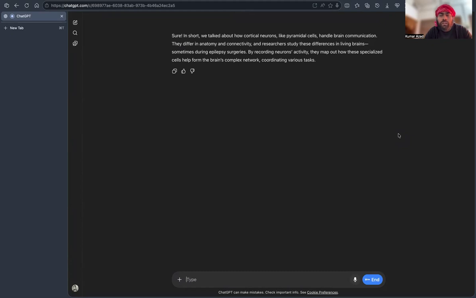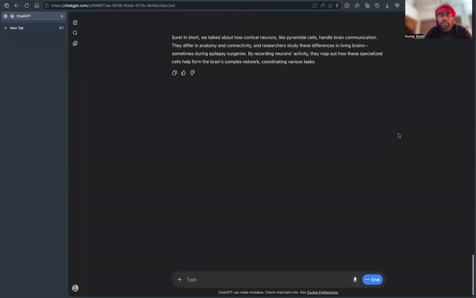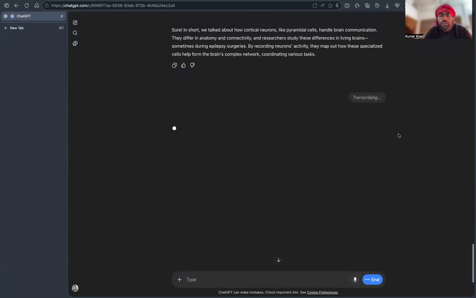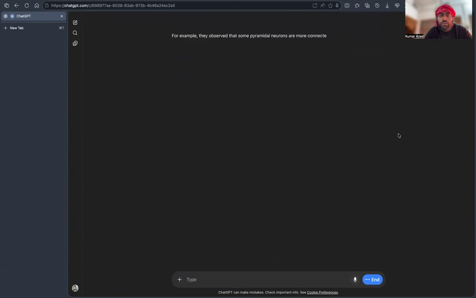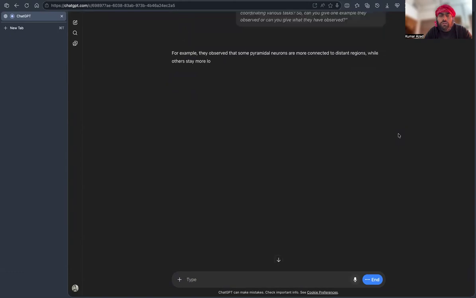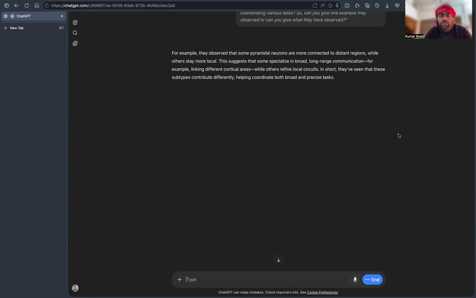So can you give one example of what they have observed? For example, they observed that some pyramidal neurons are more connected to distant regions, while others stay more local. This suggests that some specialize in broad, long-range communication, for example, linking different cortical areas, while others refine local circuits. In short, they've seen that these subtypes contribute differently, helping coordinate both broad and precise tasks.